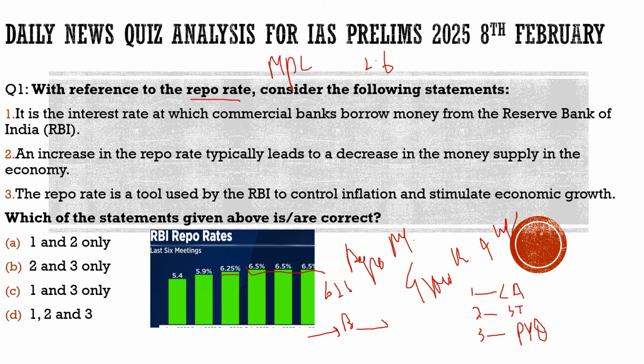As we had discussed in our earlier discussions also, one of the reasons why growth has stagnated in India is that people don't have money in their hands. They don't have money to spend. The consumption demand has gone low. So to push this consumption demand, the repo rate has been decreased, so that there will be more money available to banks for lending. They will release that money in the market. People will have more money in hand, and they will spend it, and this will indirectly increase the consumption.